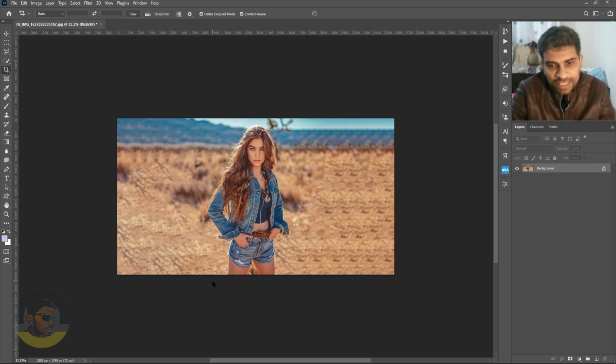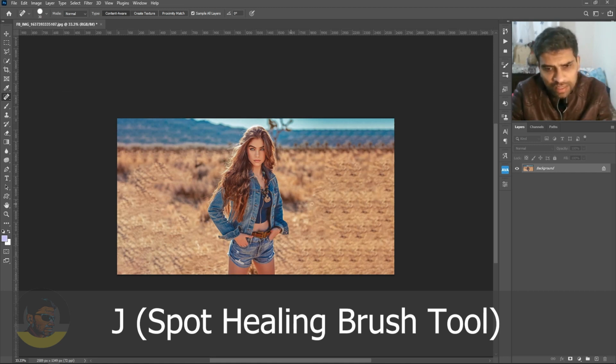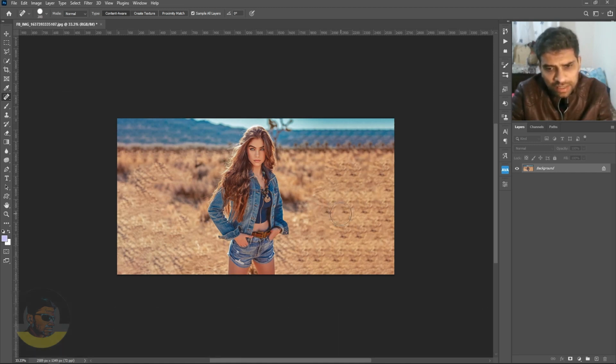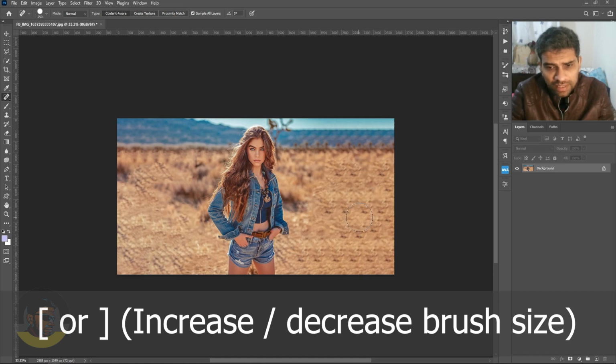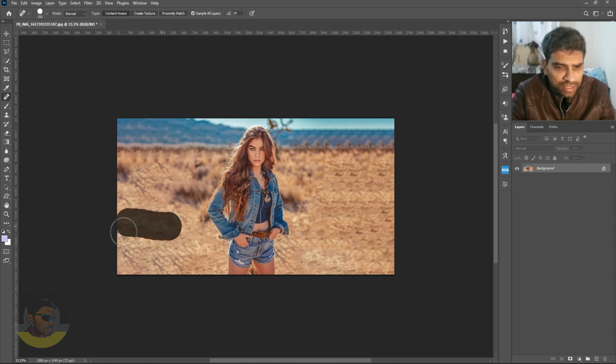Well, this is it, but if you're more curious about the finished image, you may see there's a lot of repetition within the background. So you can always take the spot healing brush tool, increase or decrease the brush size with the brackets and click on the repetitions or start painting on the repetitions so no one can guess.